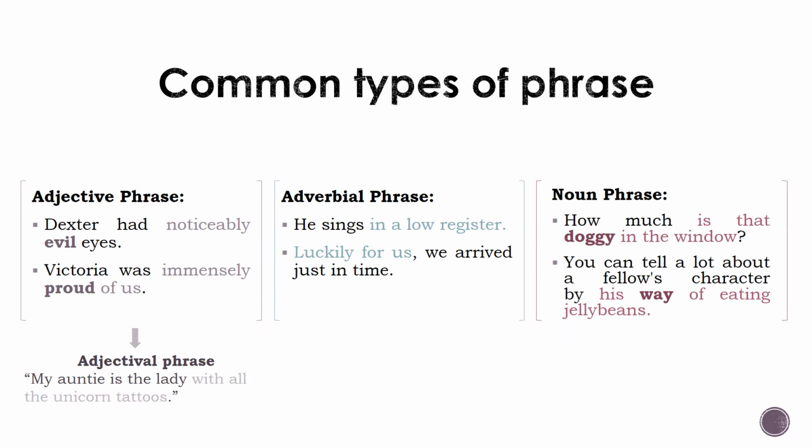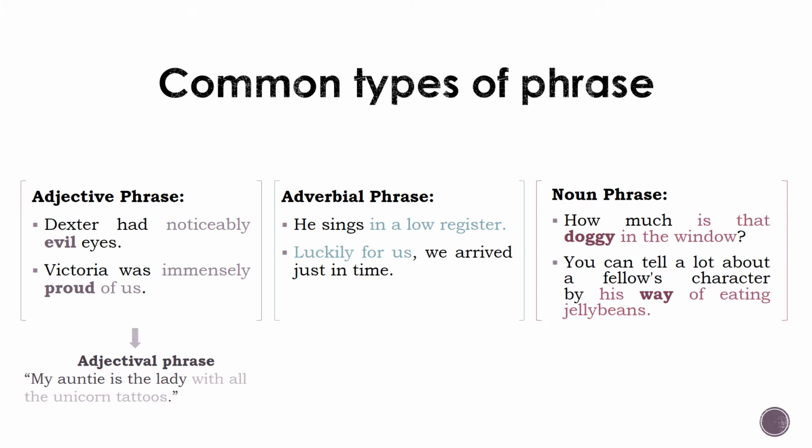Here are some examples of the common types of phrase. The first one is adjective phrase. An adjective phrase is a group of words headed by an adjective that modifies a noun. In these examples, the adjective phrases are colored and the head adjective is in bold. Dexter had noticeably heavy eyes. Here, the adjective phrase modifies eyes.